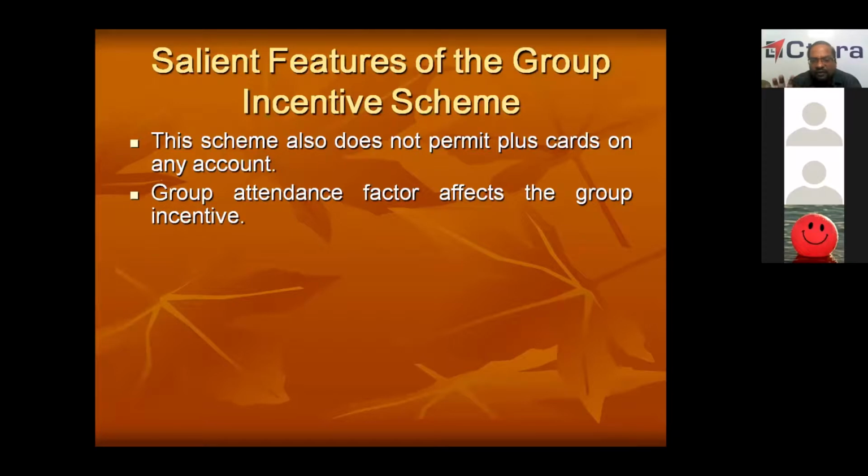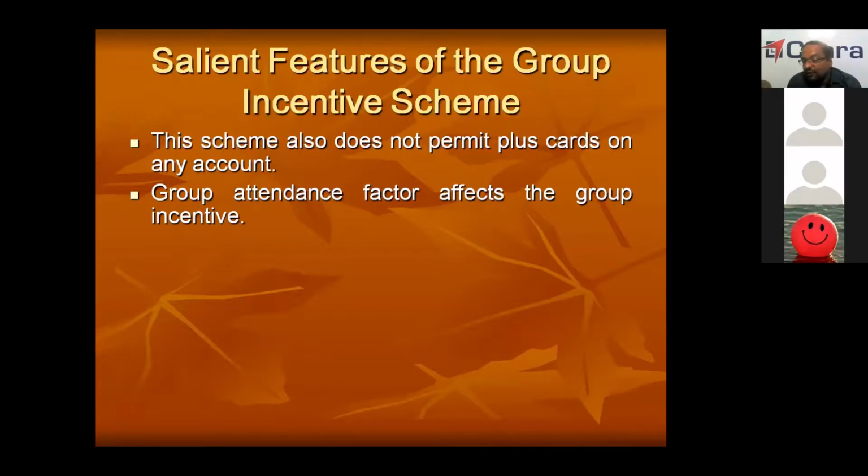So if all 20 members are present all 25 days, the group attendance factor will be 1. If one person is absent for 1 day, that much fraction it will come down, because they divide by total number of men into hours. So the group attendance factor will come down by that fraction, and incentive also will come down by that fraction, because finally incentive will be multiplied with the group attendance factor.